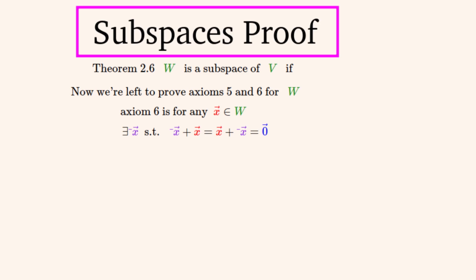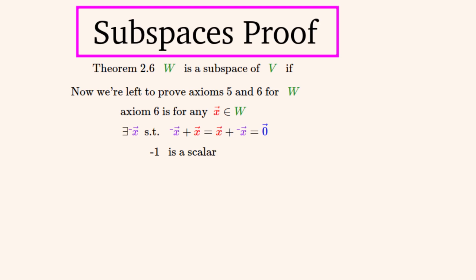And now to prove axiom 6, which is the last axiom that we need to prove. In order to prove that W is a vector space, we need to show that W contains all of the negatives of all of its elements. We'll do this by using the element x, which can stand for any element and therefore every element in W. So this time we'll use the number -1.